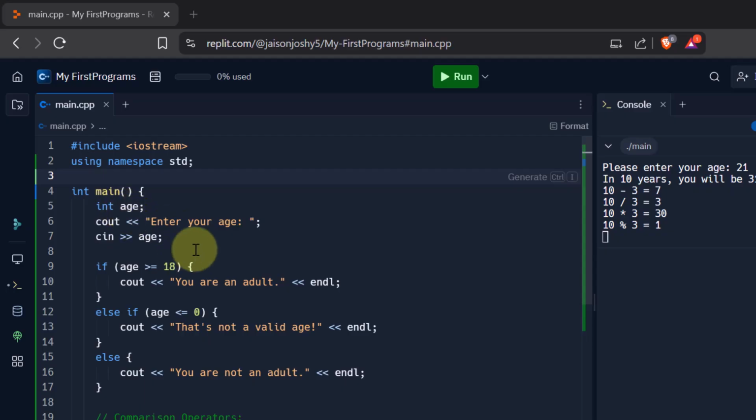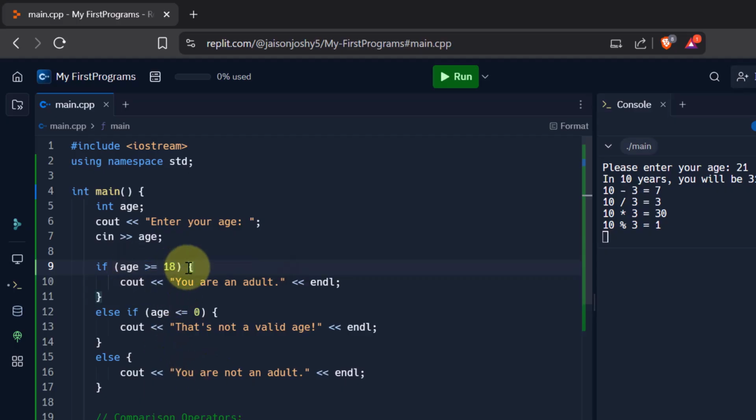Now here comes the interesting part, the conditional logic. The conditional logic is done using this if statement. We say if, and within parentheses we have to put the condition. What is the condition? If age, what is age? Age is this variable where age is stored, that is given by the user. If age is greater than or equal to 18. Now this is a comparison operator, greater than or equal to. So it checks whether this age that the user has entered is greater than or equal to 18.